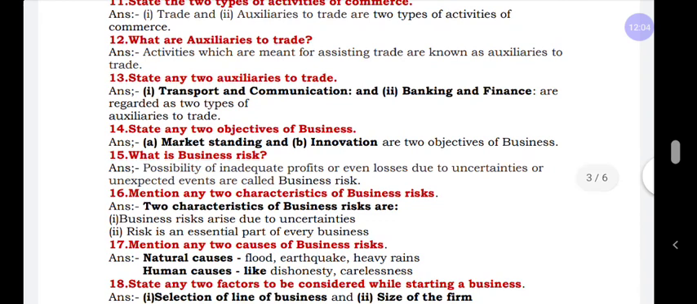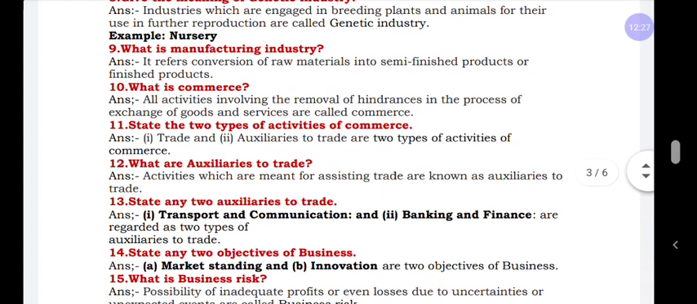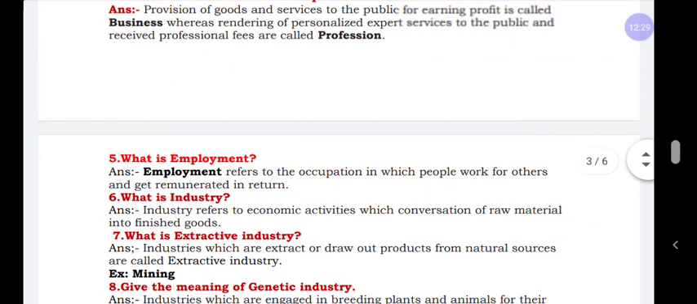And what are auxiliaries to trade, and state any 2 causes of business risk. Also the last important question for the final examination: state any 2 factors to be considered while starting a business. These are the questions we can expect for the examination, the most expected questions. Let us learn the 2 marks.